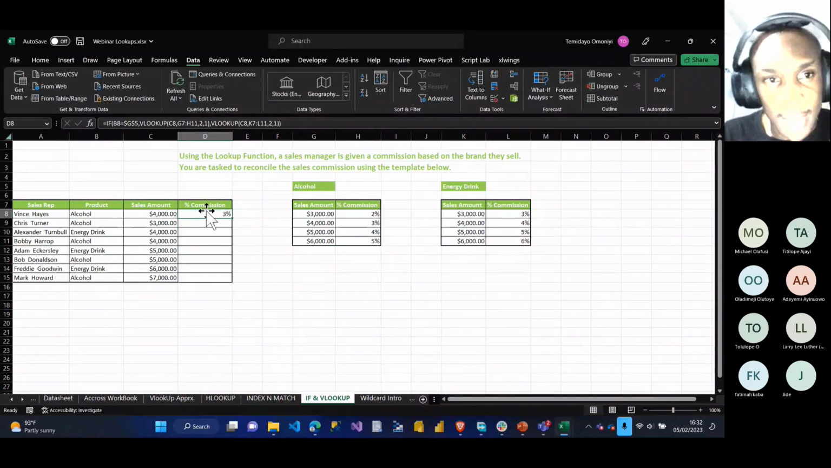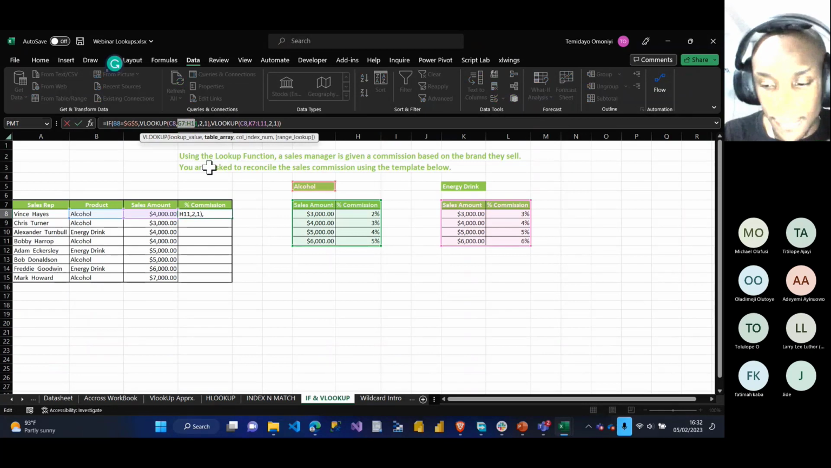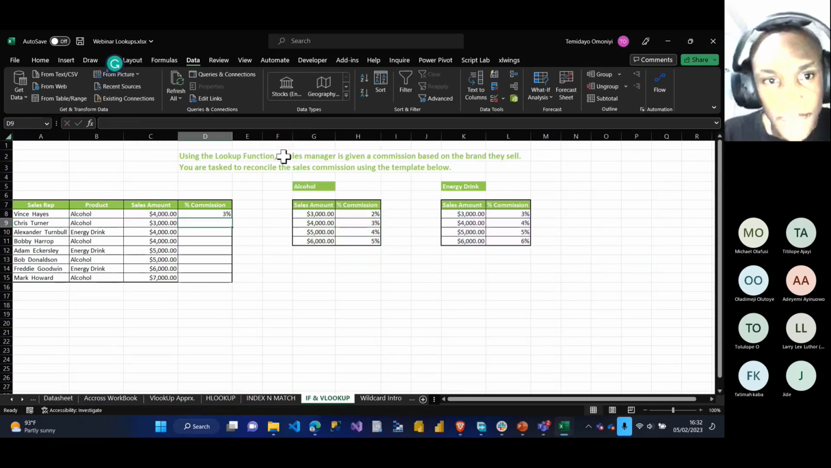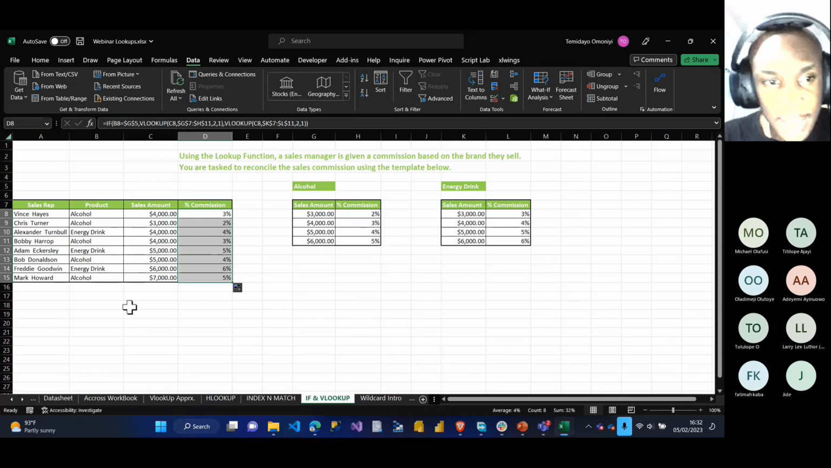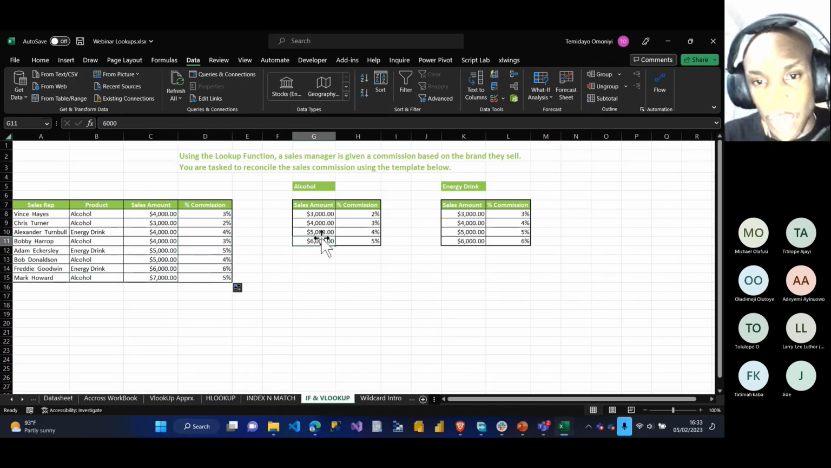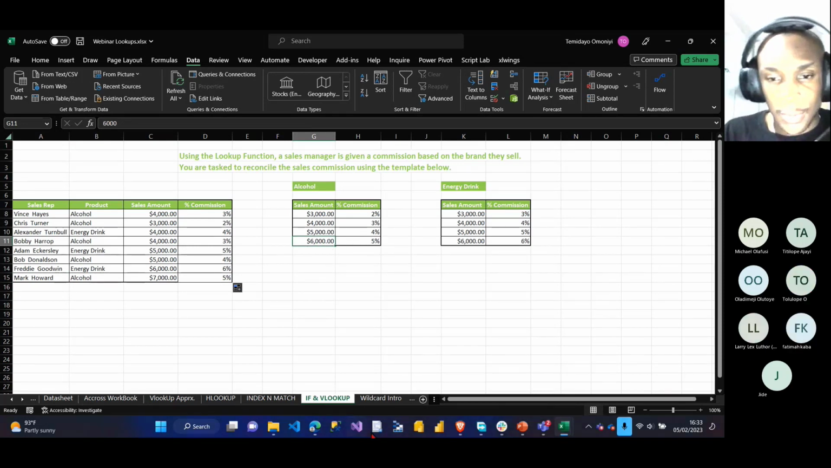Because I want to drag now, I have to lock some values. I have to lock the table array of this one by using the F4 key. I also have to lock the table array of this one also using the F4 key. If the F4 key doesn't work on your keyboard, also try Fn plus F4. Drag down, awesome. I can see this one is alcohol, right? Alcohol is at 7, so you can see from 6,000 above, you're paying 7%. So that's how that one works.